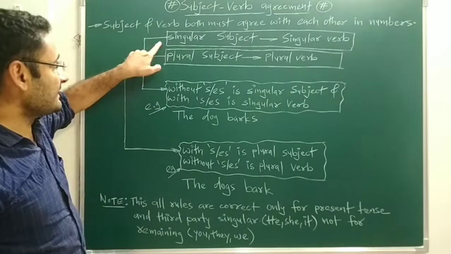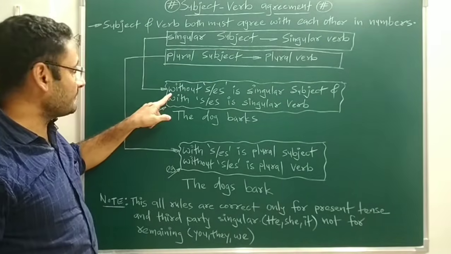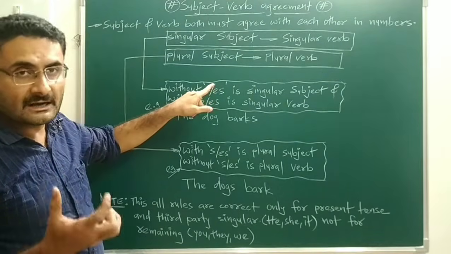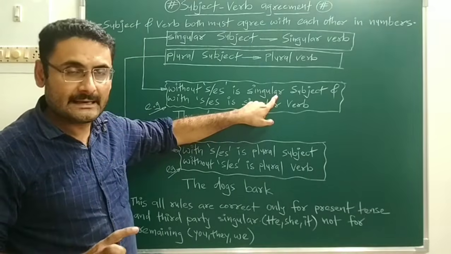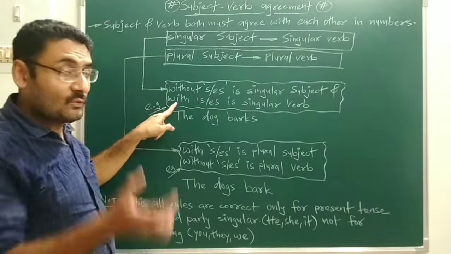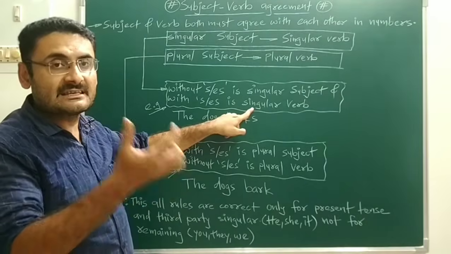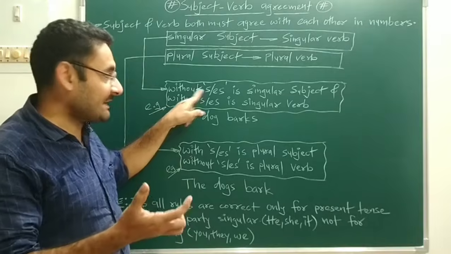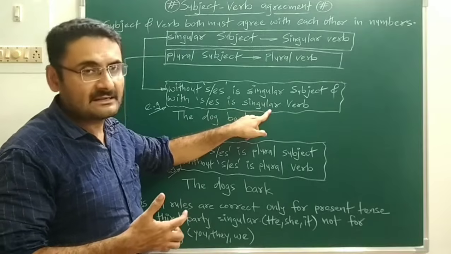Now we'll understand this. Singular subject means what? Singular verb means what? Over here I have written that whatever subjects are without s or es, these subjects are singular. And singular verb means what? If the verb is with s or es, then it is known as a singular verb. One more time: without s or es, the subject is singular, and with s or es, the verb is singular.